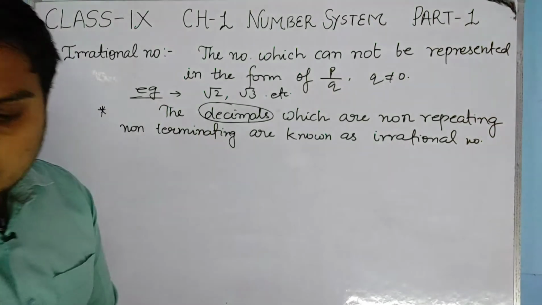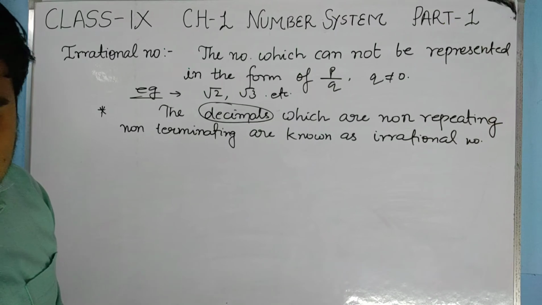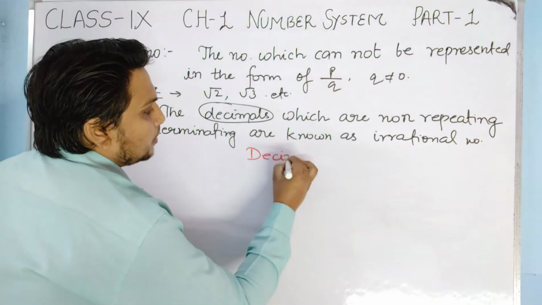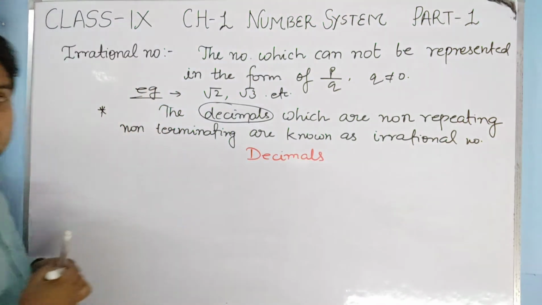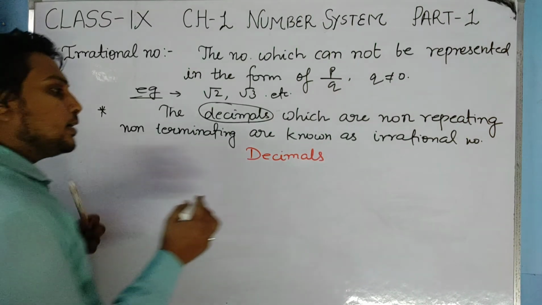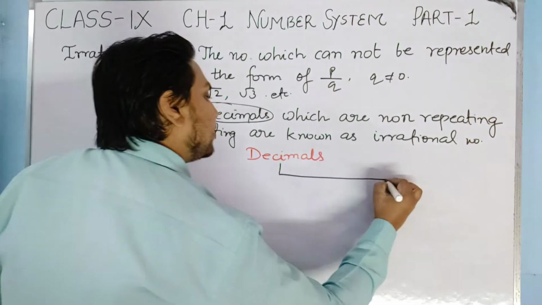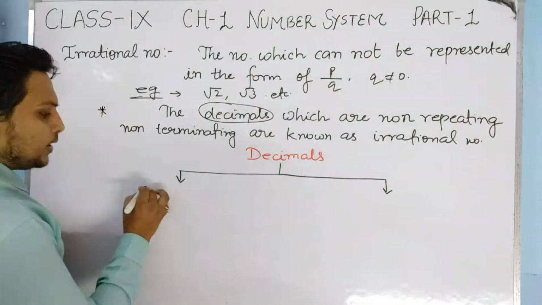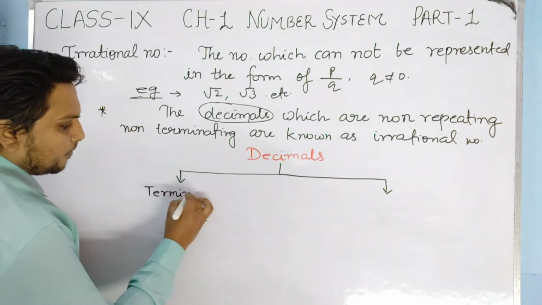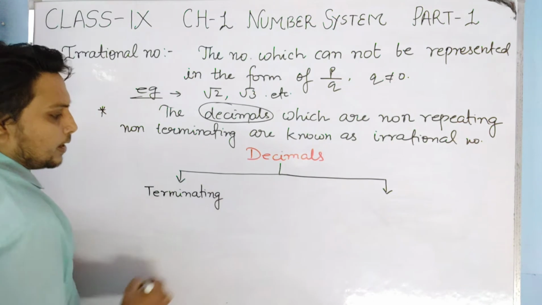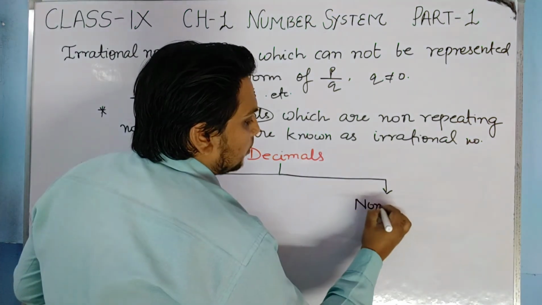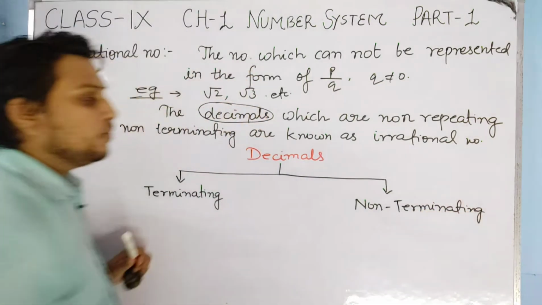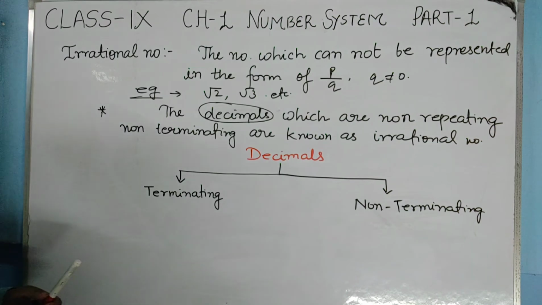So students, how can we categorize decimals? Remember that decimals are of two types: one is terminating and the other one is non-terminating.